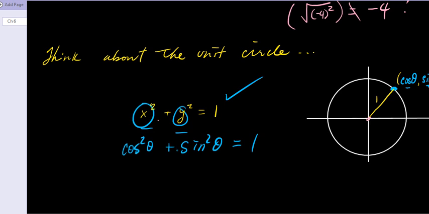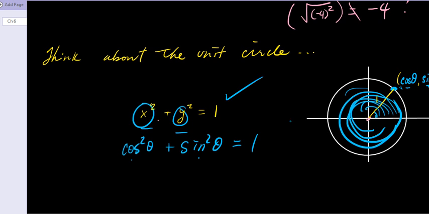Okay? Now, what about if we're talking about just cos and just sine now? So what I'm saying is that cos of an angle, any angle, okay, we're not talking about points in the unit circle anymore, we're talking about any angle, any theta, right?